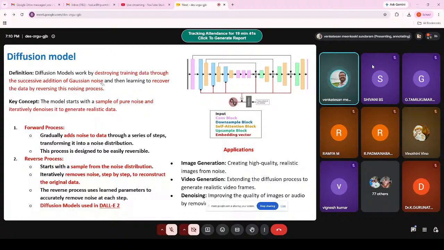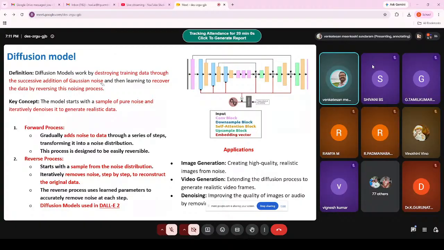When you look at the diffusion model, there are two processes: forward process and reverse process. In the forward process, you keep on adding noise to the original data through the steps, so we convert the given data into a noisy distribution.